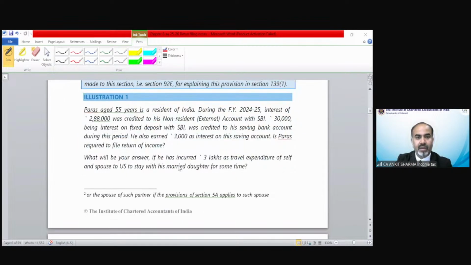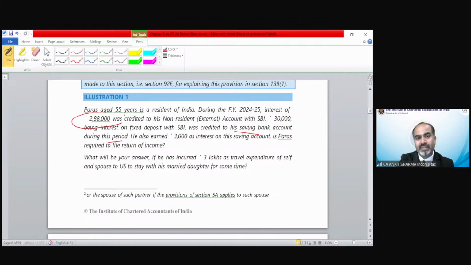Clear? Now illustration 1. Paras, age 55 years, is a resident of India. During financial year 24-25, interest of 2,88,000 was credited to his non-resident external account with SBI. 30,000 being interest on fixed deposit with SBI was credited to his savings bank account during this period.